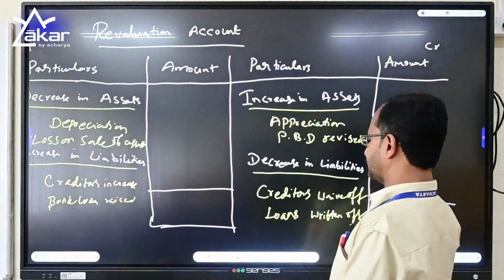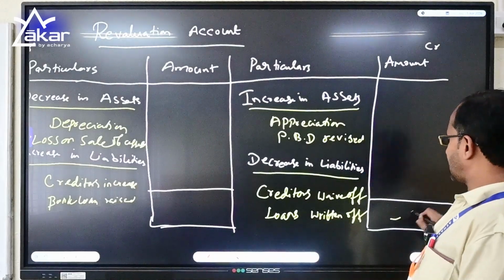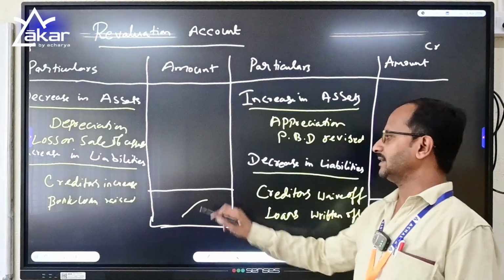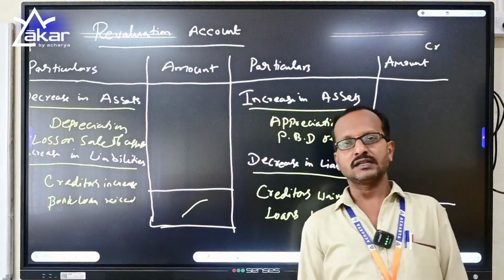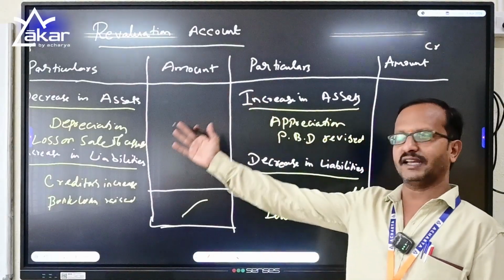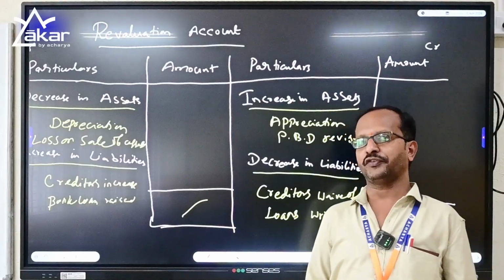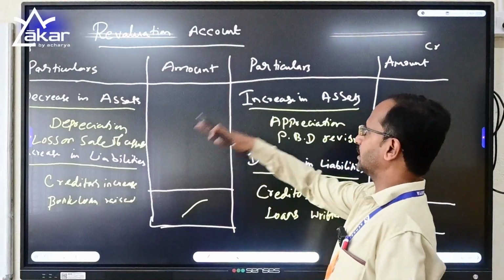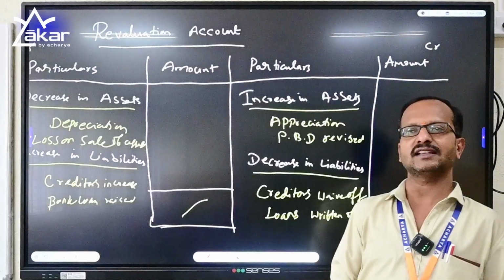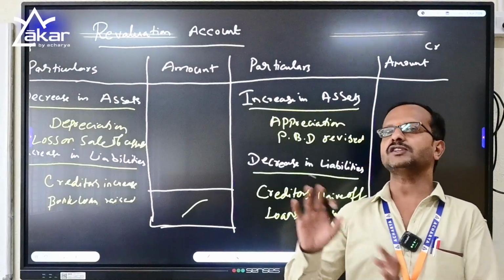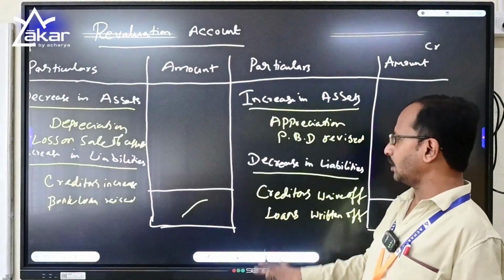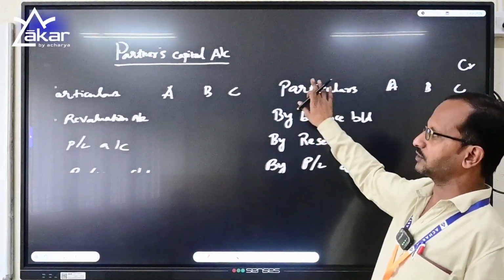And the total of the assets and debit should not be equal. If the credit side is more and the debit side is less, then you will call the difference amount revaluation profit. And if your debit side is more and the credit side is less, then it's treated as revaluation loss, which is transferred to the other account called partners capital account.